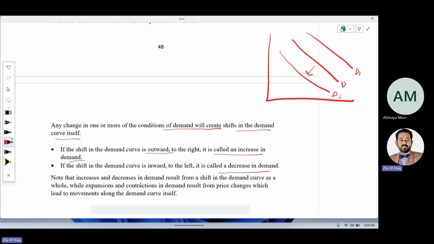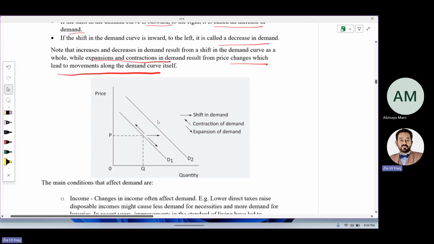Note that increase and decrease in demand result from a shift in the demand curve as a whole, while expansion and contraction in demand result from price changes and lead to movement along the demand curve, meaning along points. There will be no shift in the demand curve in case of a change in price. So this is an increase in demand.